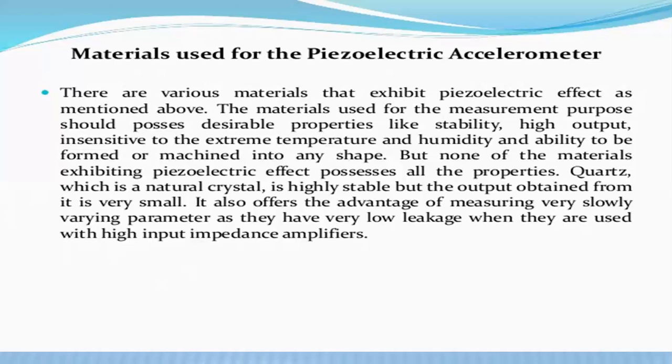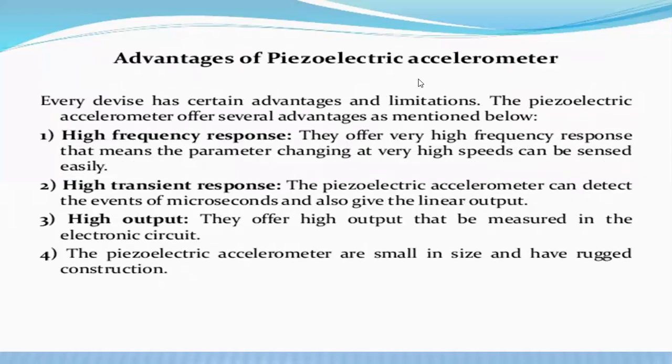We are taking quartz as the crystalline material in the piezoelectric effect. It is a natural crystalline material, highly stable in nature, and the output obtained from this material is very low. It also offers the advantage of measuring very slowly varying parameters as they have very low leakage when used with high input impedance amplifiers. So these are the different types of materials and the properties to consider when selecting a crystalline material for the piezoelectric accelerometer.